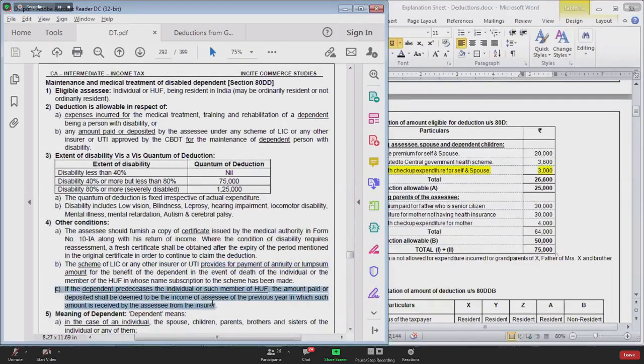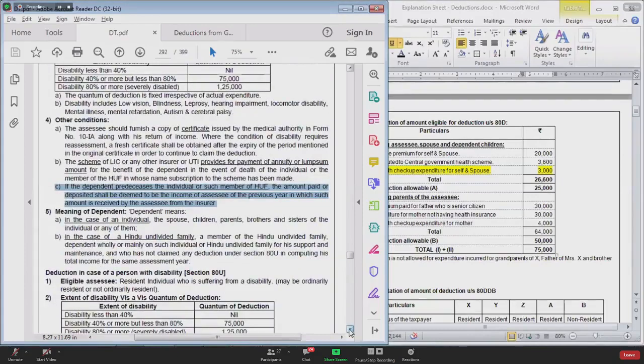Now, say for example, I have taken a policy for my brother. If something happens to me, if I die, then insurance company will give annuity to him. What if he dies earlier than me? What if the dependent person dies before the assessee? In that case, assessee will receive money from the insurance company and that entire amount will become taxable to him.